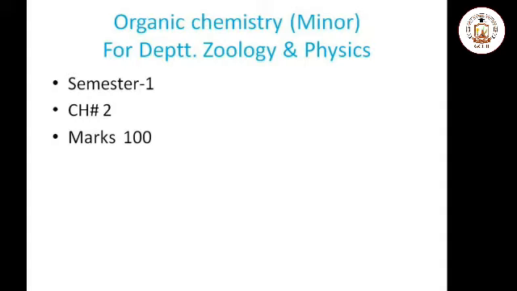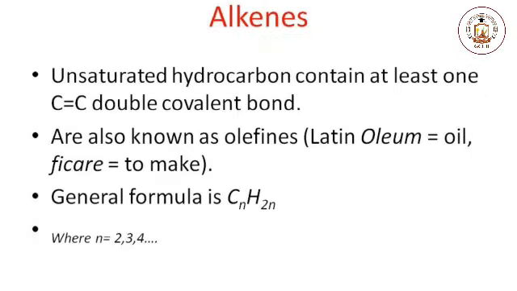This is my fourth lecture, and this lecture is also related to the first semester, which has a weightage of 2 credit hours, and 100 marks has been allotted for this subject. Today our topic is alkene and their preparation methods and chemical properties.